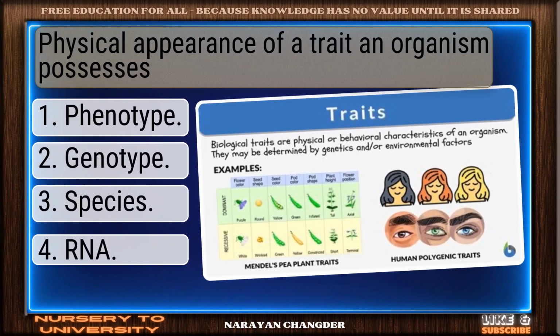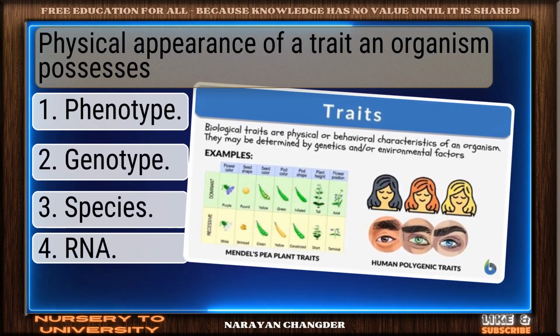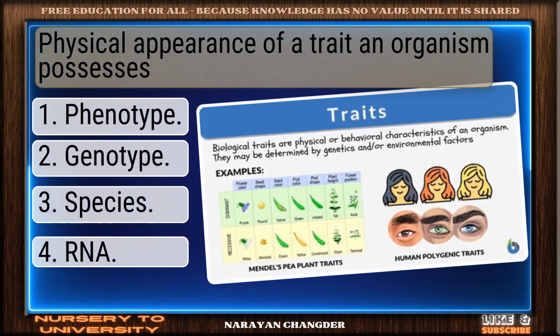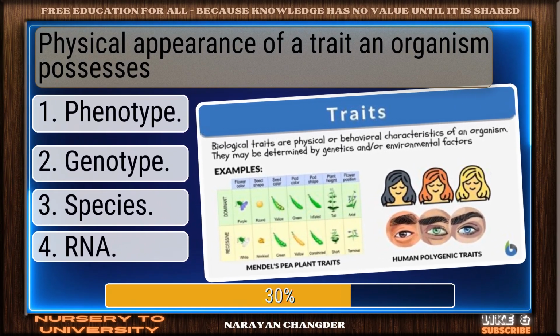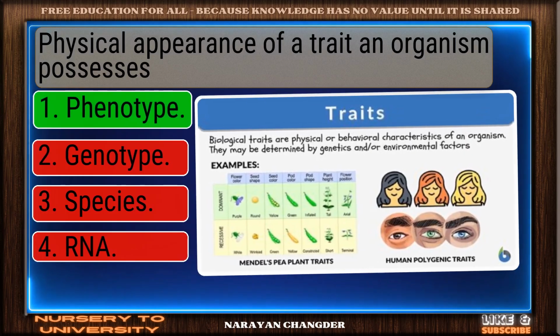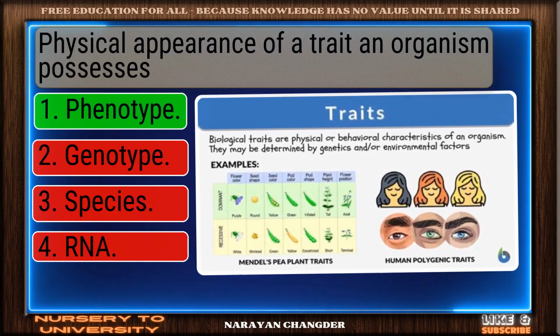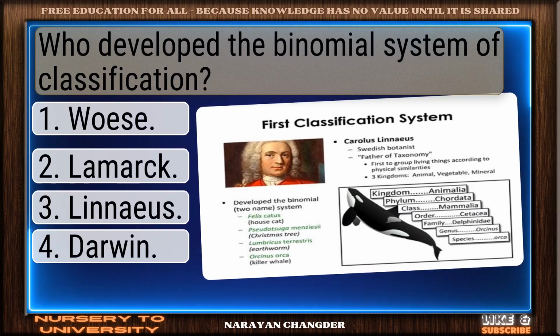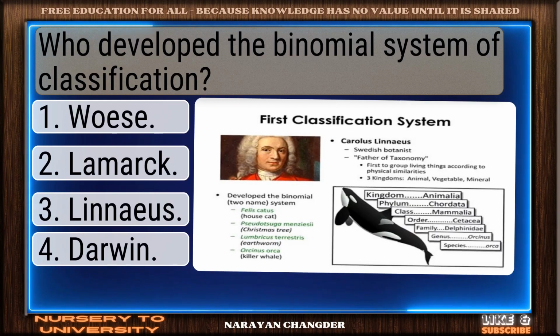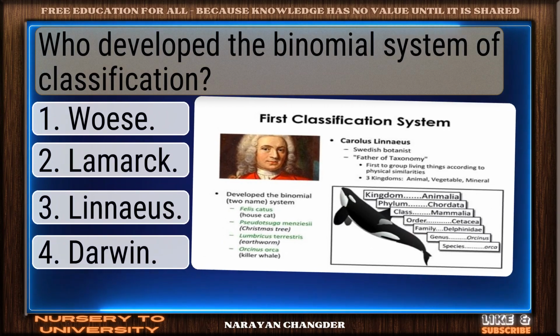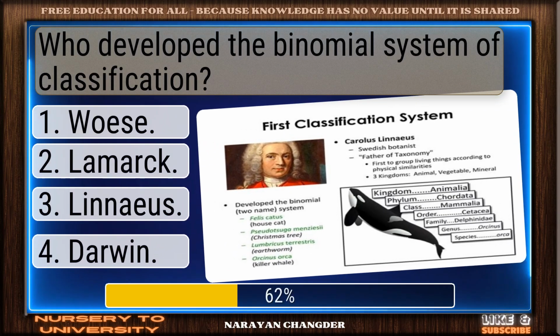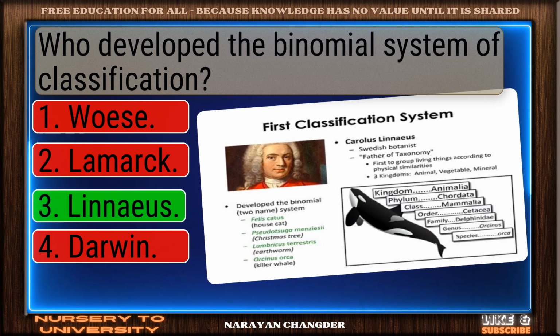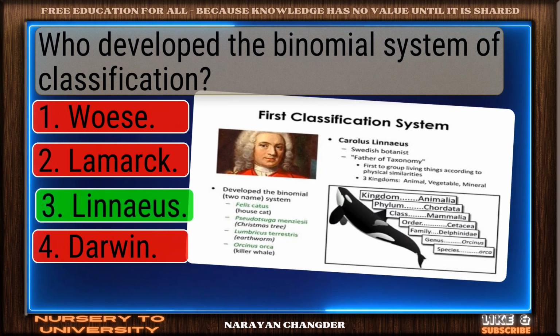Question number 157. Physical appearance of a trait an organism possesses. Perfect. Phenotype is the correct choice. Question number 158. Who developed the binomial system of classification? Great job. Linnaeus is the accurate answer.